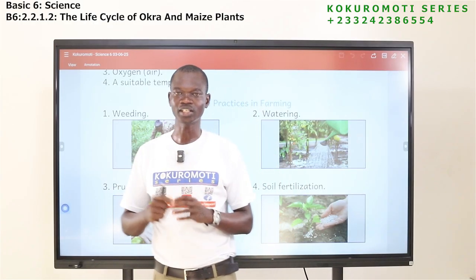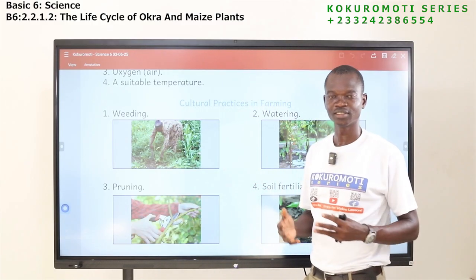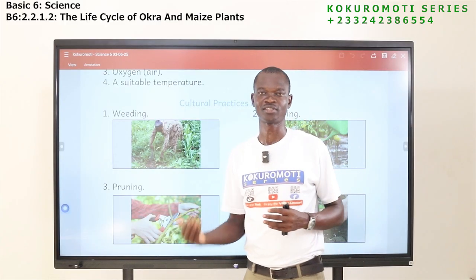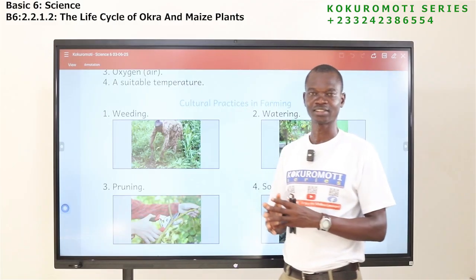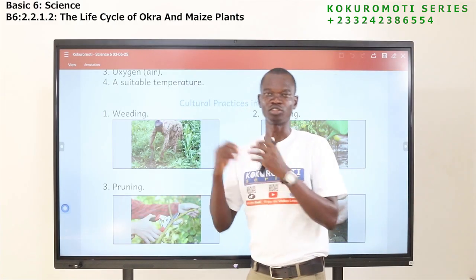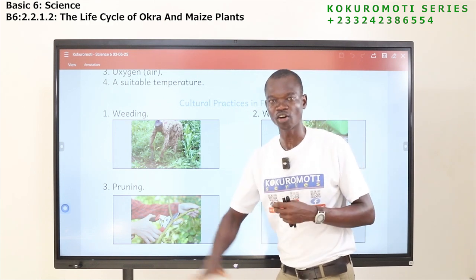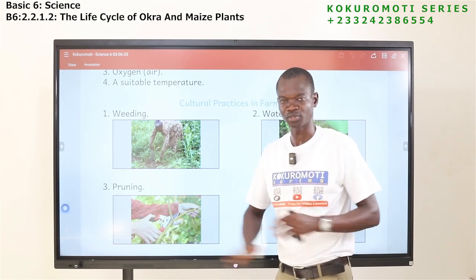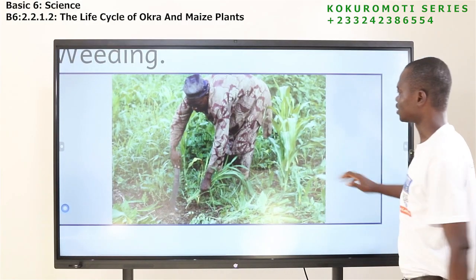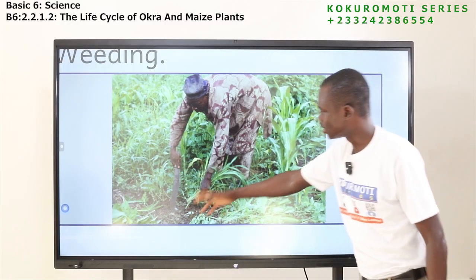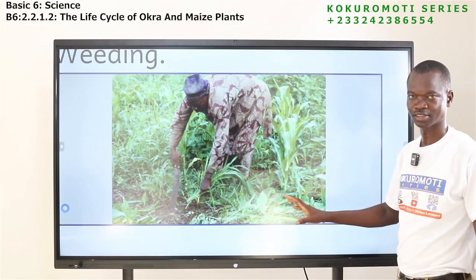Now let's look at the things that we will do under cultural practices. One, weeding. We need to weed. We need to clear the weeds that will compete with the plants. They will be competing for nutrients in the soil, water, sunlight, and the rest. We need to clear all the plants that are not needed. If you look at the man here, you see the maize is here, and he's weeding, getting rid of plants that are not needed.